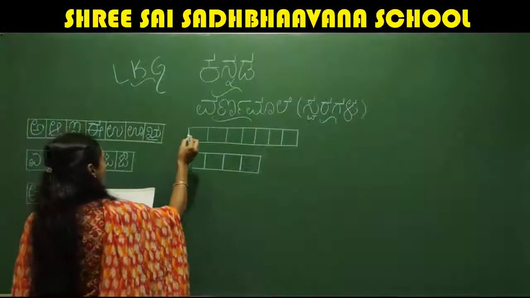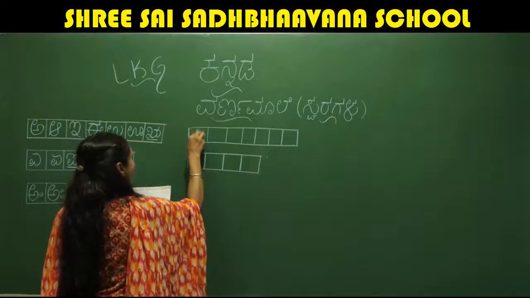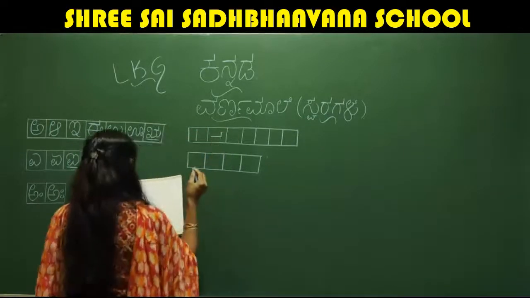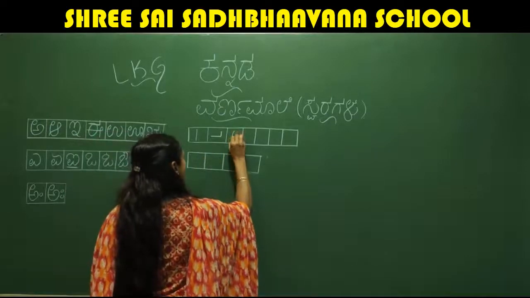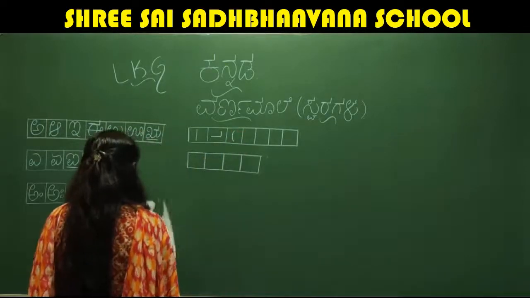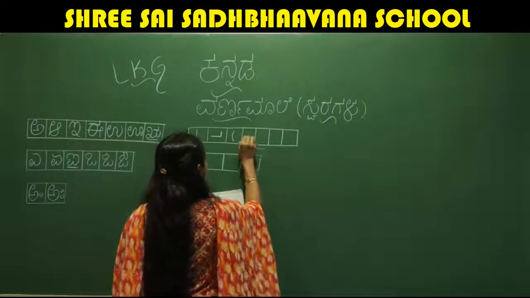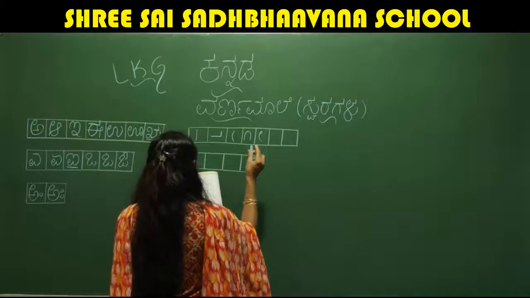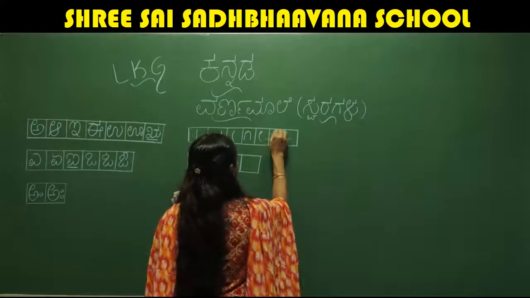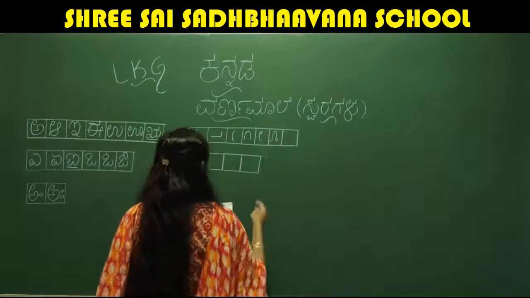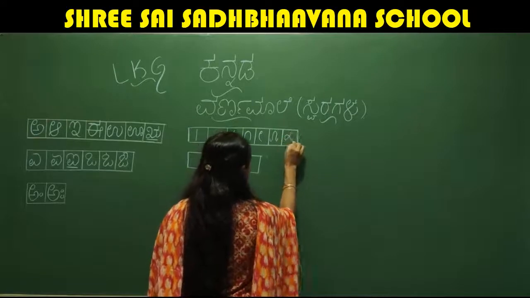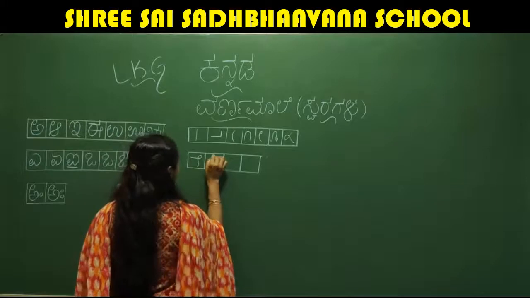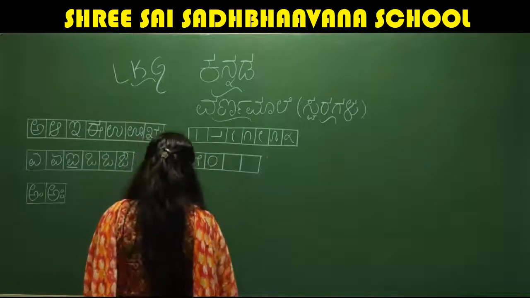Once I'll write it here. This is the first stroke and this is the second one. This is the third and fourth we have this, and 6th, 7th, 8th, 9th, 10th, this is.